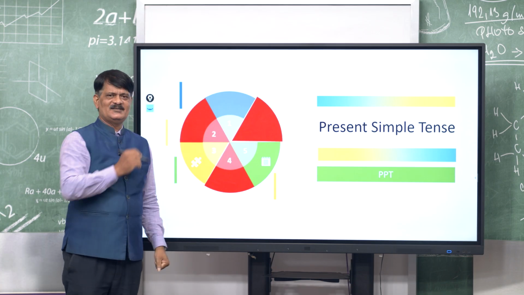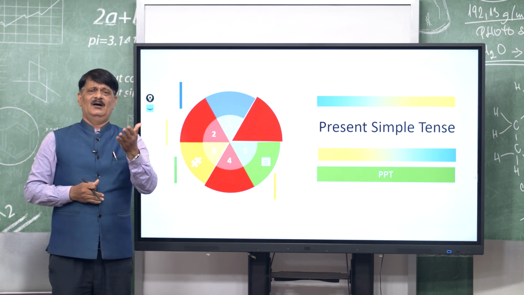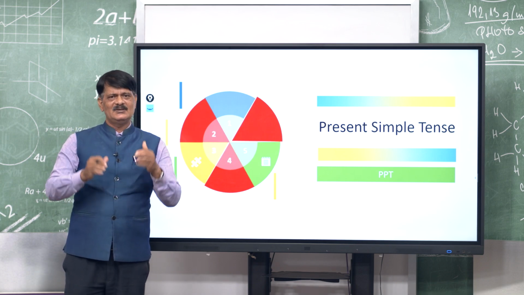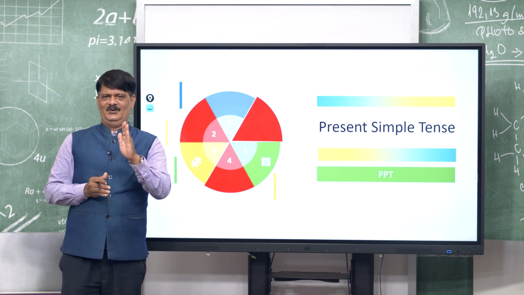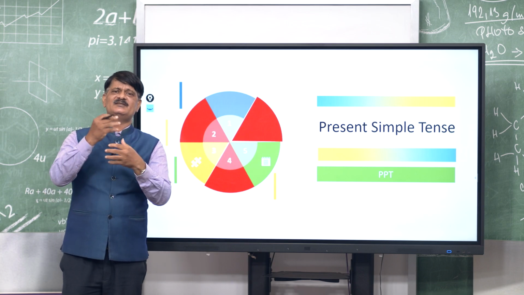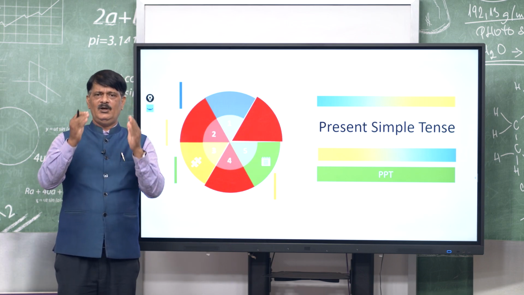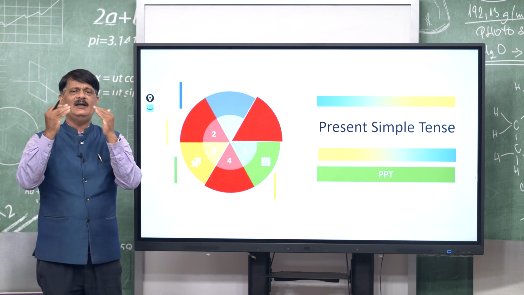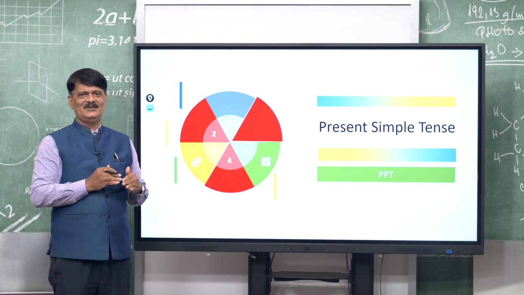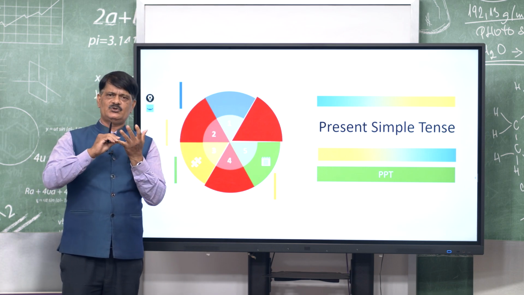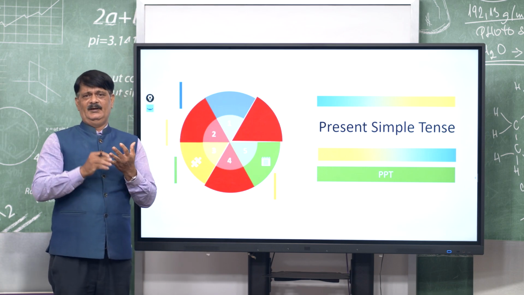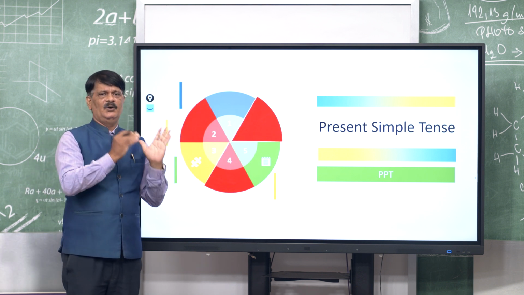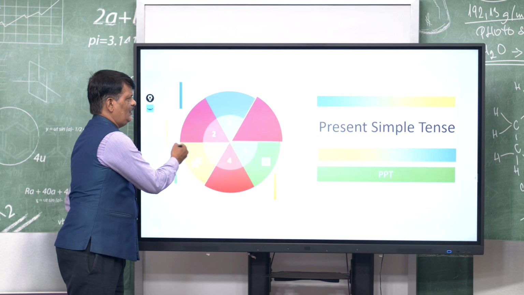You know what is present simple? Generally, your teacher or anyone will ask you to tell a sentence about present simple, then what are you thinking? I go. No, dear students, remember time has changed a lot. We will know many things before that. It is not only I go. It is also affirmative, it is also negative, it is also question. One after another we will go through the PPT, then we will know.